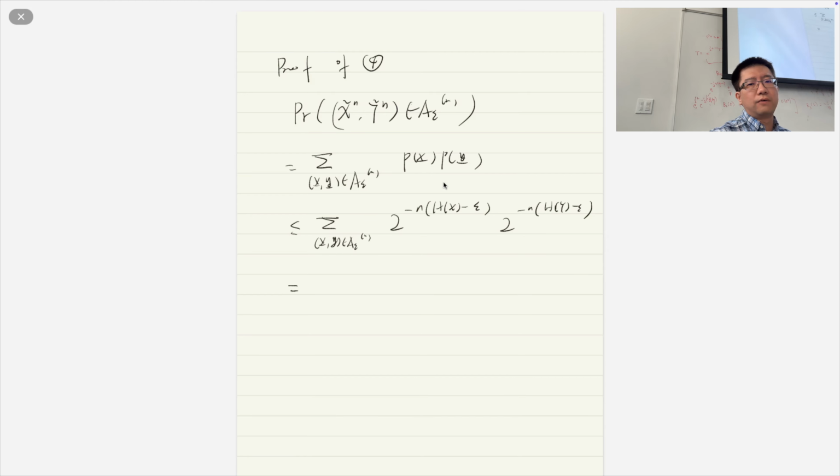So it's independent of this particular x and a particular y, right? Then for the summation, we just need to count how many items there are here, right? So it's in the typical set, right? So basically, this is the size of the typical set. Okay, and then times this guy, we can combine them, and H(X) plus H(Y) minus 2 epsilon.